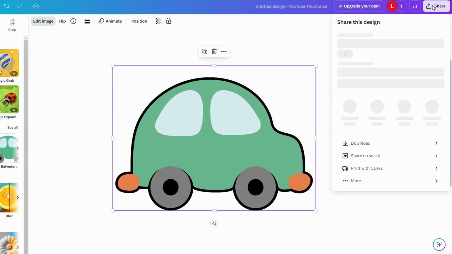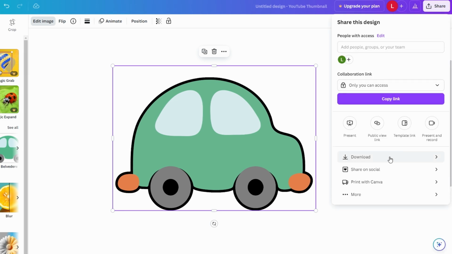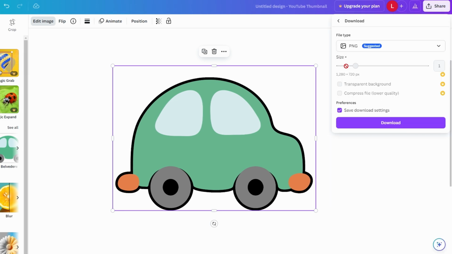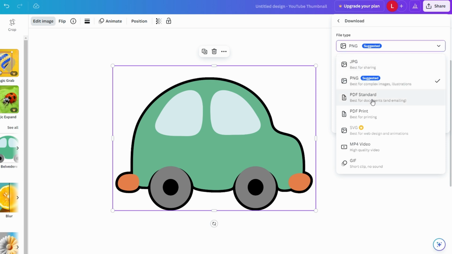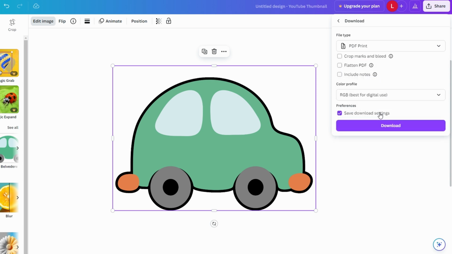Click on the Share button at the top right. Choose Download from the drop-down menu. Choose PDF for print if you want a scalable vector file in PDF format. This is ideal for printing or sharing documents that need high-quality vector graphics.